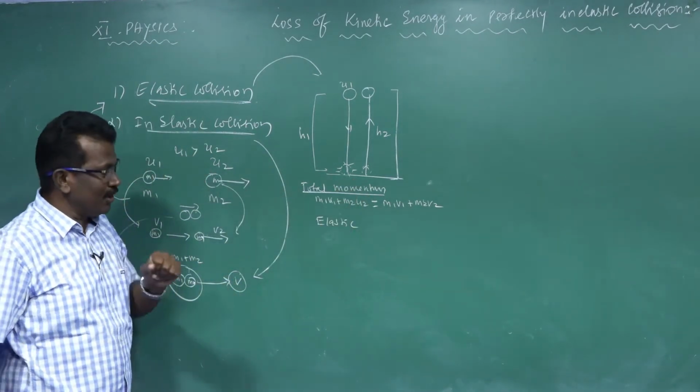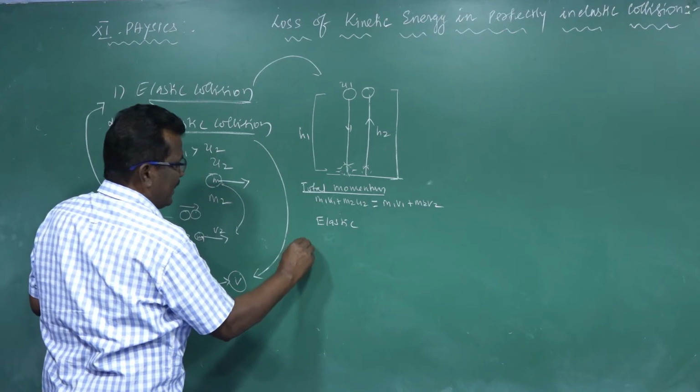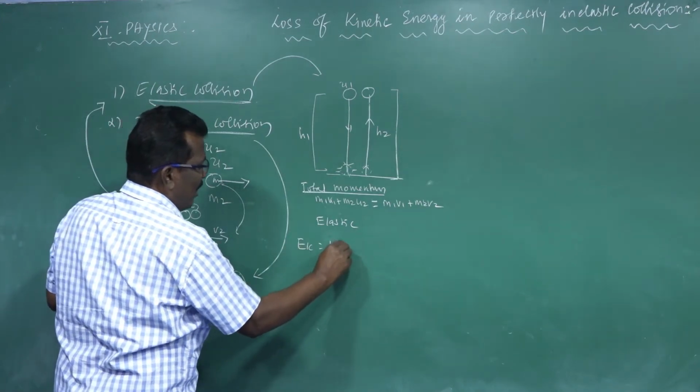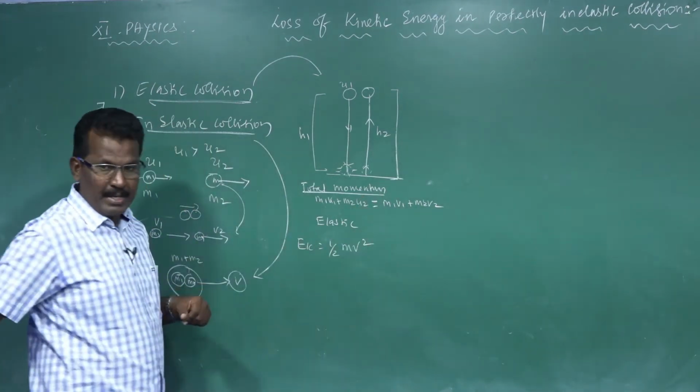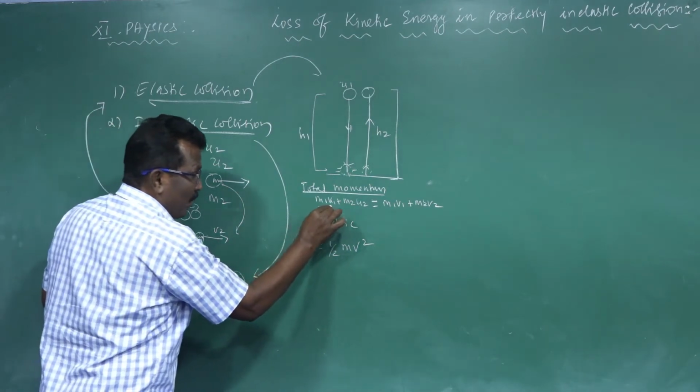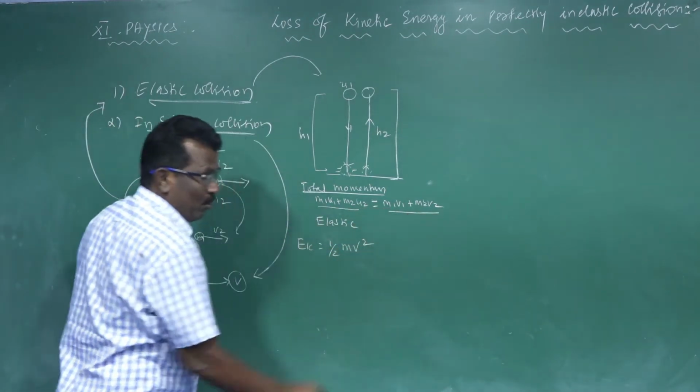Kinetic energy: how to calculate it? We know that kinetic energy EK is equal to half m v square. Kinetic energy before collision is equal to kinetic energy after collision.